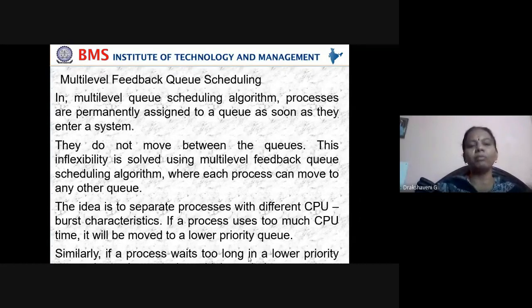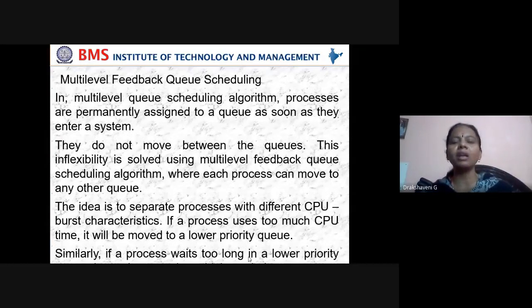Let us consider M1, M2, M3, M4, four queues. I will see that P1 has entered. I will check whether P1 requires foreground or background. Based on that, I will assign it to M1. Like this, each process that enters will be given a separate queue. They do not move between the queues.